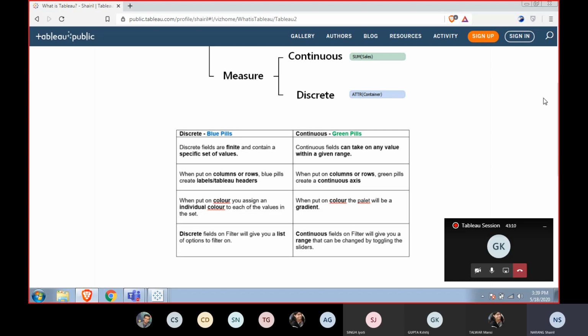So what is the difference between discrete and continuous? A discrete field would mean today's date, a single date. But if I combine two dates, today and tomorrow, there will be a difference. Say today the value stands at 5 and tomorrow at 10.